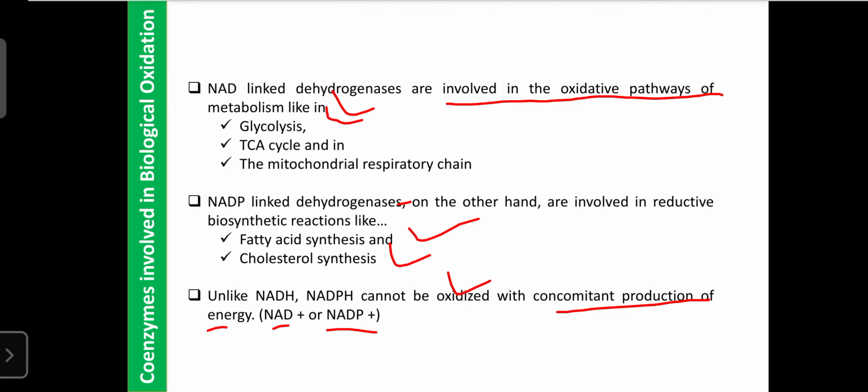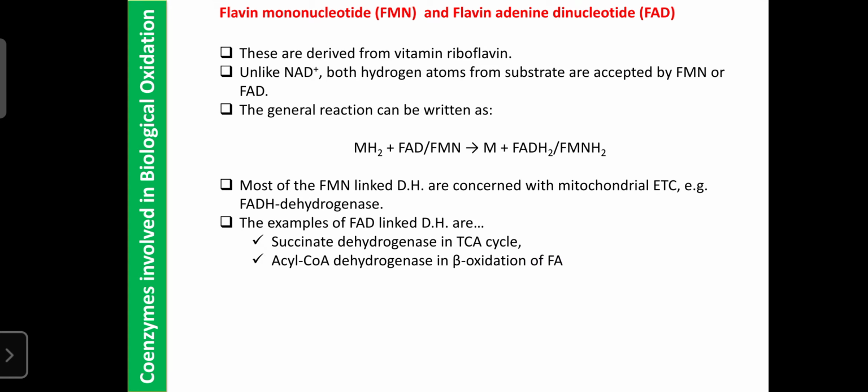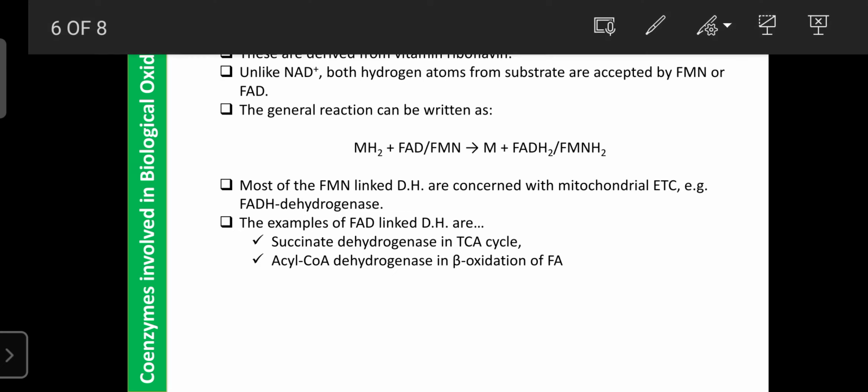Next, there are flavin mononucleotide, FMN, and flavin adenine dinucleotide, FAD. These are two other coenzymes. FMN means flavin mononucleotide, and FAD means flavin adenine dinucleotide. The source of FMN and FAD is riboflavin.